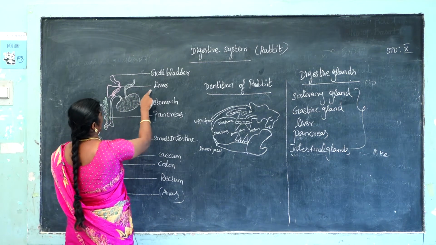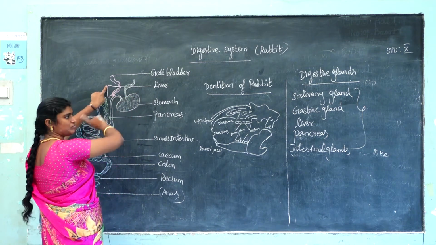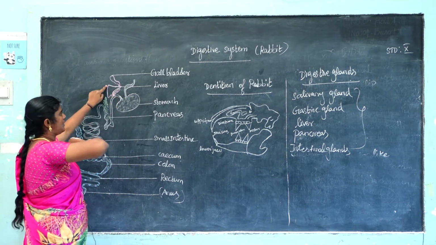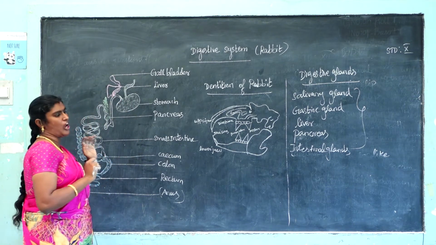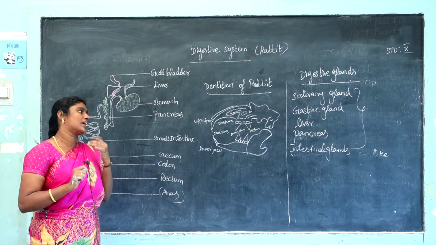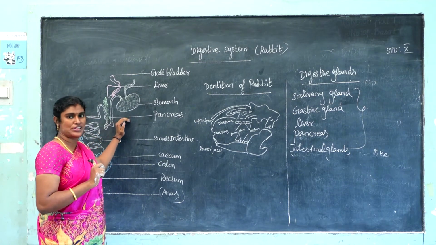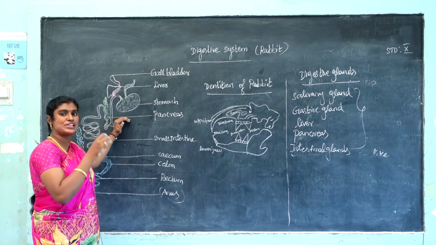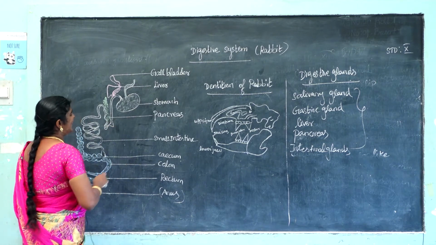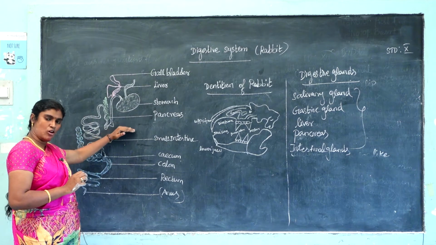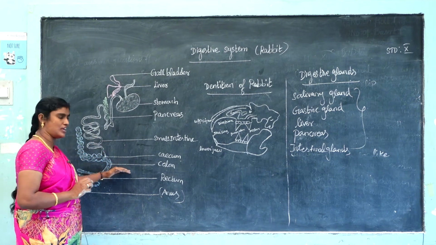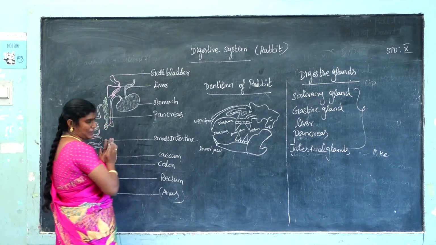Next, liver. Where is the liver? This is the liver. Next, near it is the pancreas. What is in the pancreas? Alpha and beta cells secrete hormones, glucagon and insulin. This hormone is helpful for the digestion of cellulose. Next, the intestine. There are two types of intestine, first small intestine, next large intestine. The intestinal glands are present inside them.